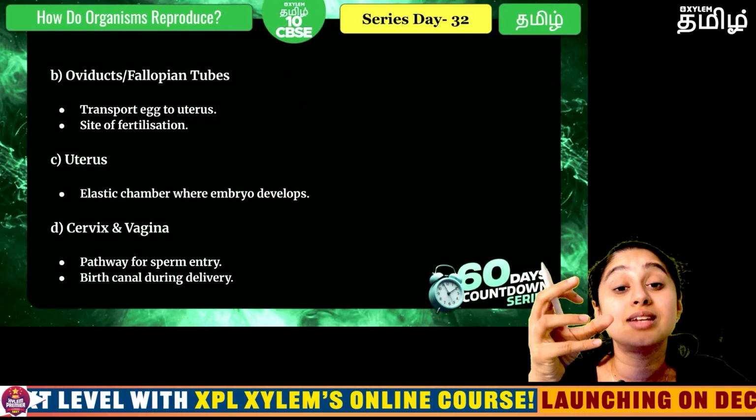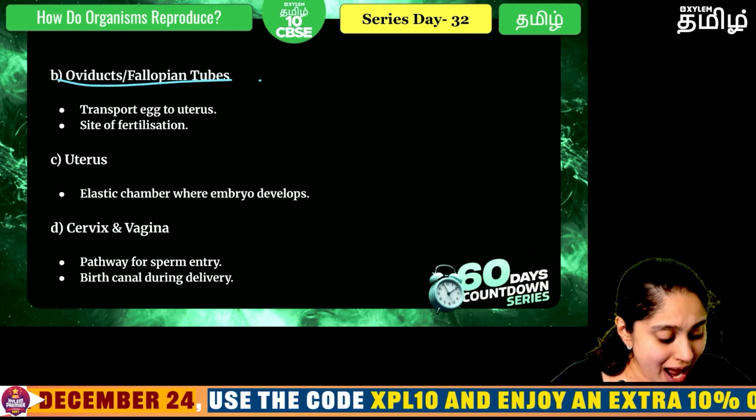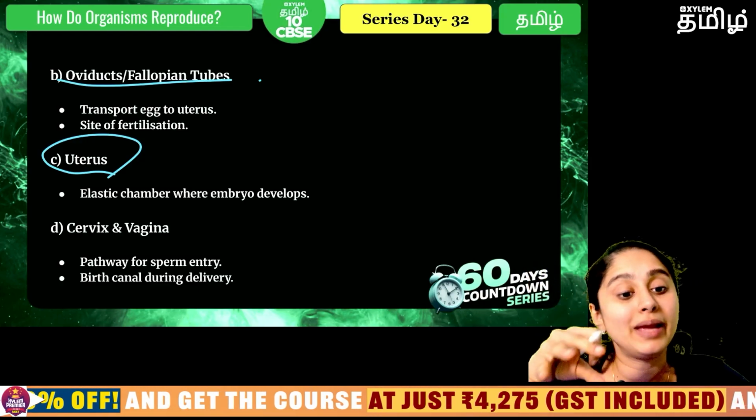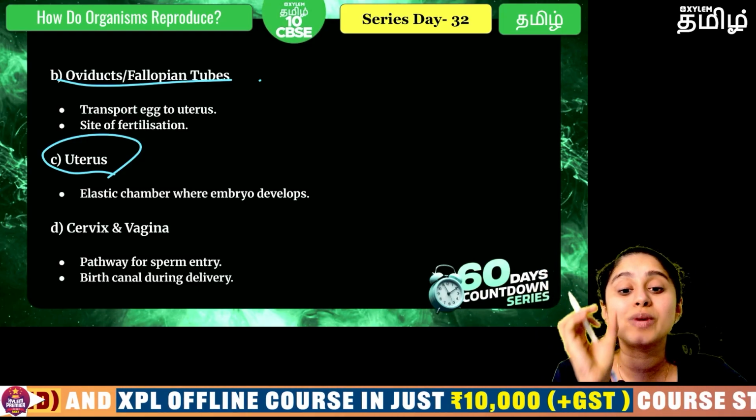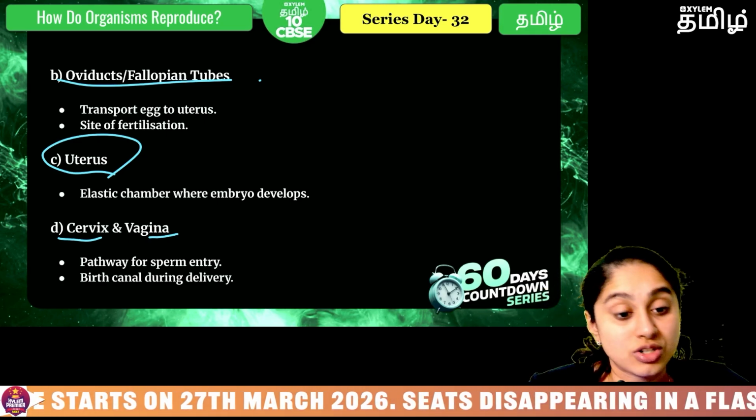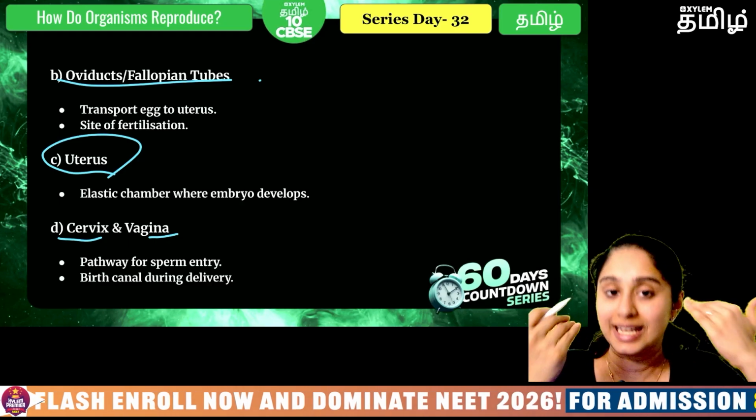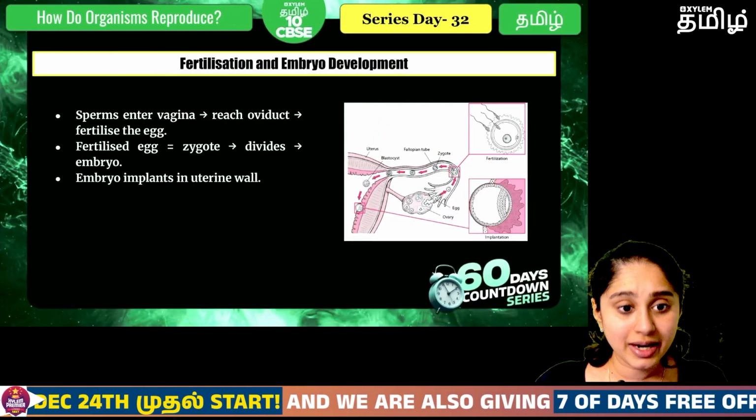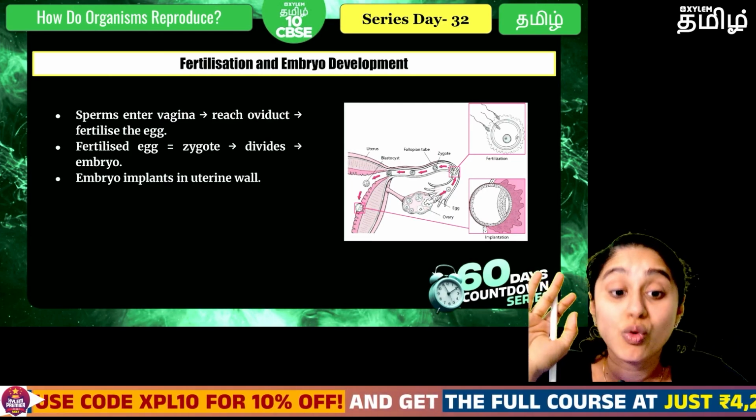So where is it released? It's released into a tube-like structure called the fallopian tube, and this will lead to the uterus, which is an elastic chamber where the baby will develop in case fertilization takes place. Now below the uterus we have a small tunnel-like structure called the cervix, and then there is a tubular structure called the vagina. This is the pathway through which the sperm will enter and the baby will be born during birth. Clear, everybody?